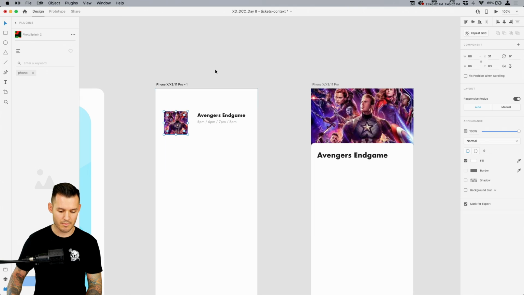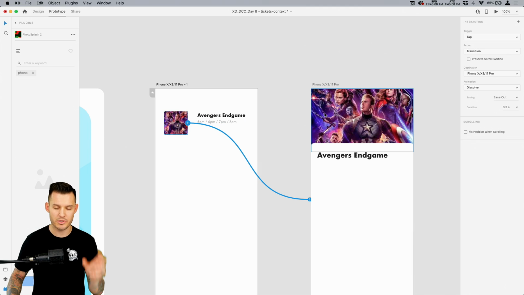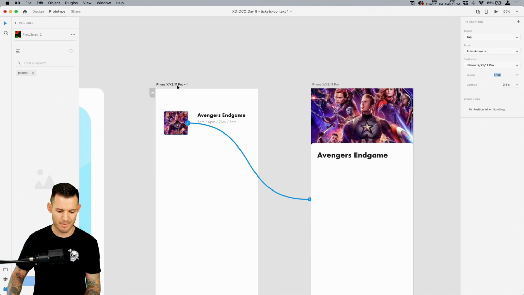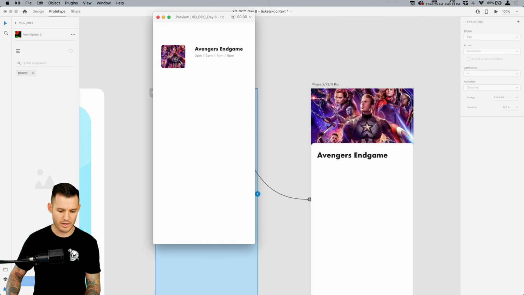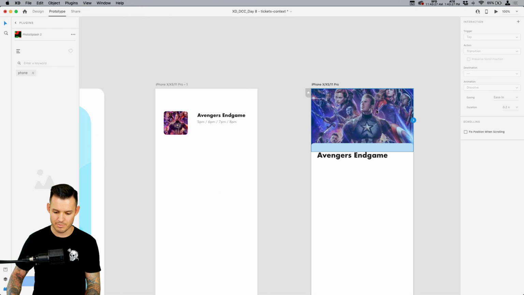And let's set Auto-Animate really quick, just for a second, just to see what happens, okay? So we're gonna hit prototype. I just wanna see the transition between the shape and the text and see everything kind of zoom into place. And let's see if we can make that work. So we're gonna tap, we're gonna Auto-Animate, and we're gonna go there. Let's try something like snap. Let's be snappy and try it out. So we snap and we see how it snaps into place. Let's preview really quickly.